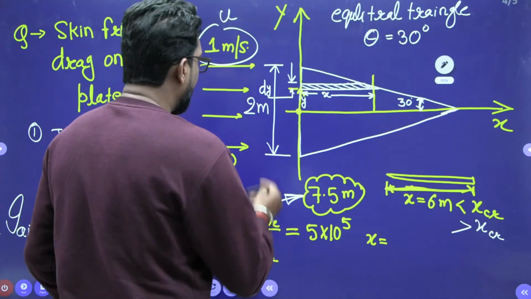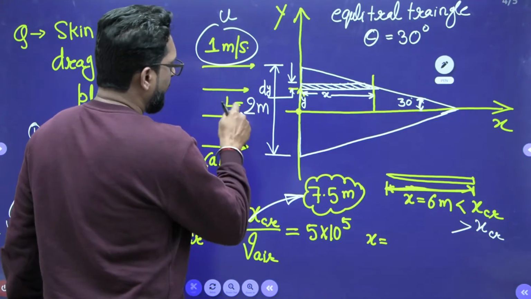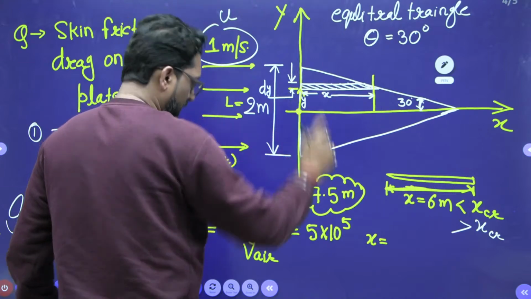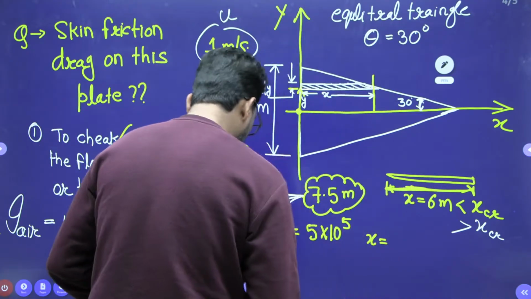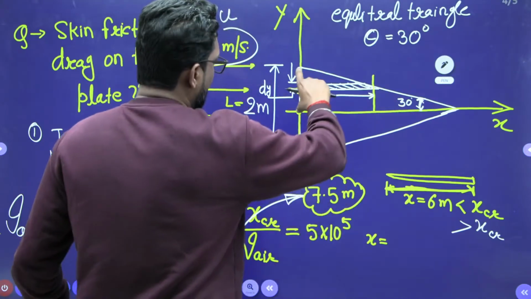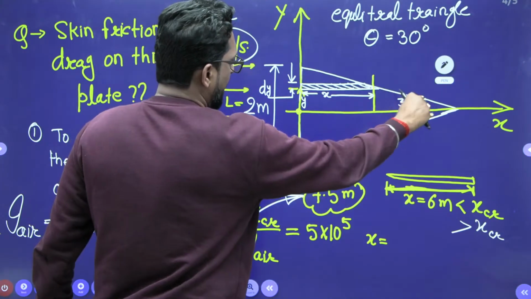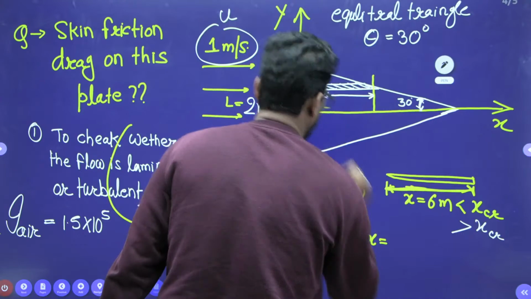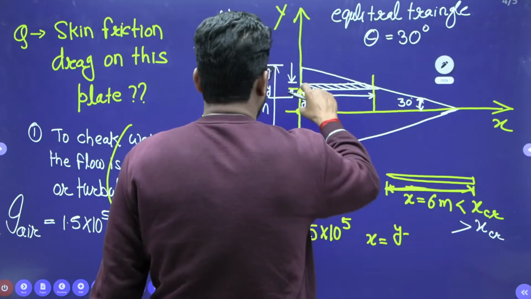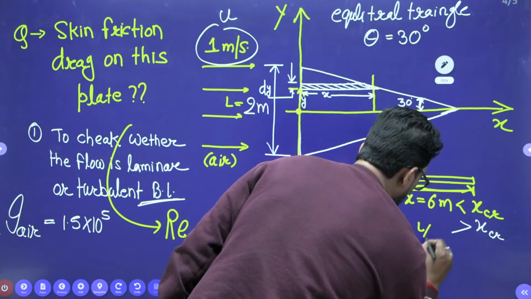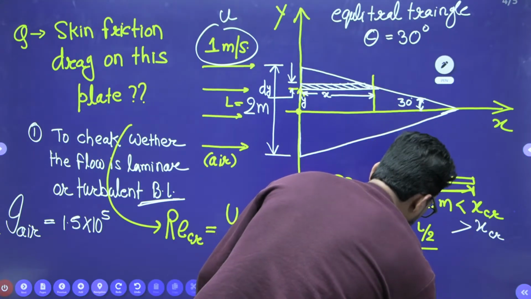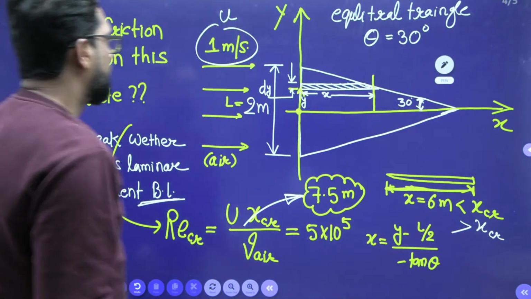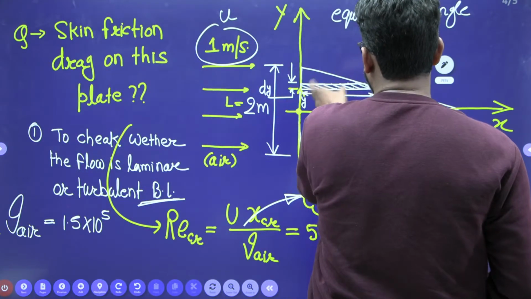See, what is the L? Let's suppose this is your L. So if you take this, this is L by 2. If you take x, that means if you take tan theta, so this tan theta is equal to what? This is also 30 degree. So x is equal to y, this y minus L by 2 divided by minus tan theta. Yes or not? This is yours or not? That x tan theta, this is your tan theta.